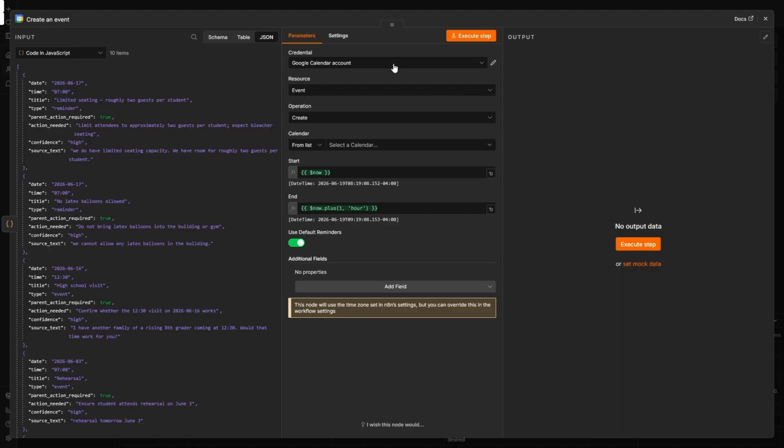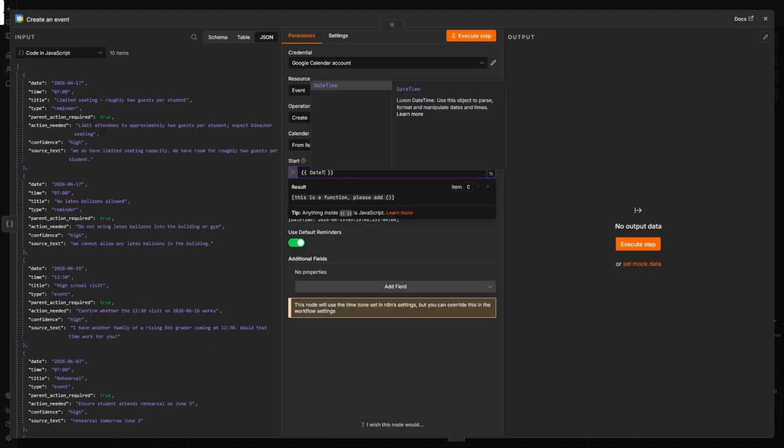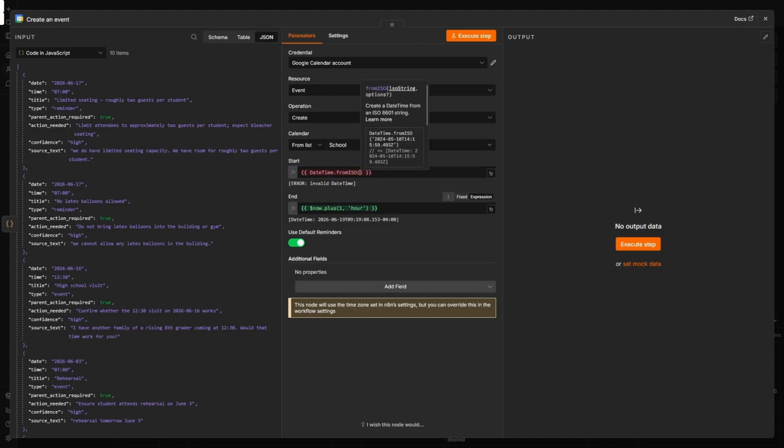Our event's going to be event. And then I went ahead and I already created a shared calendar called school, so that my wife and I both have this hooked to our email accounts. And now what I need to do is set the time for it to start. Right? By default, it just goes to now. Well, that's not going to do me any good. I want to know when the actual event is going to take place.